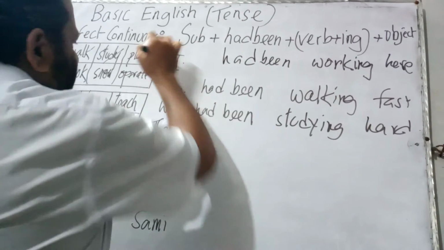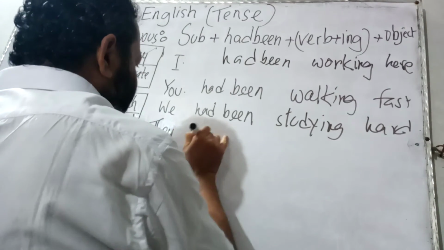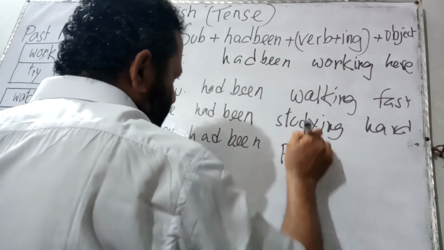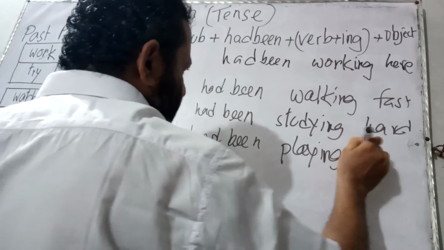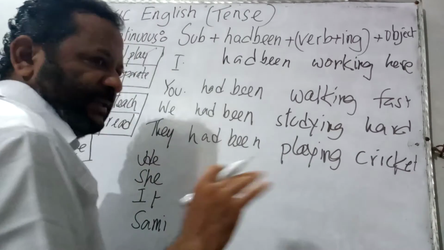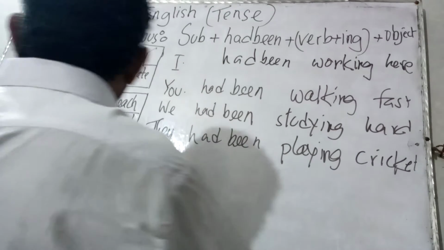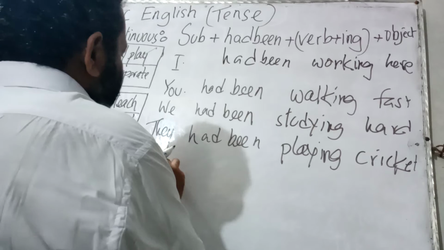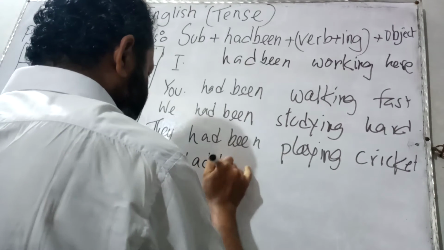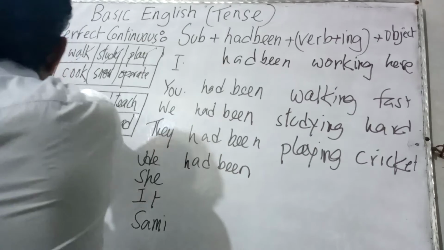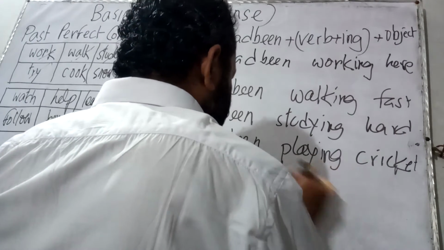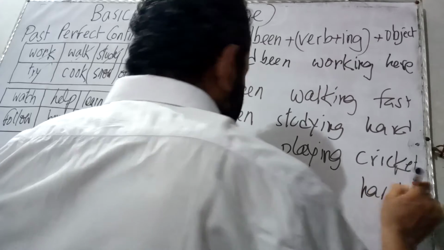Now if the verb is play, they had been playing cricket. Now let us consider the subject he. So the subject he would take had been. If the verb is try, it would be he had been trying hard. He had been trying hard.